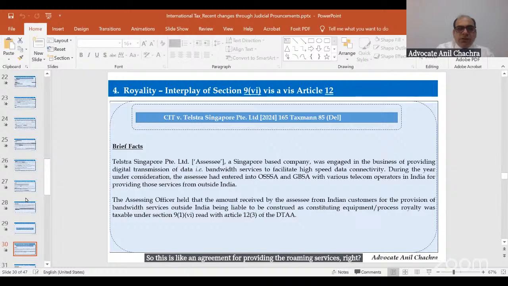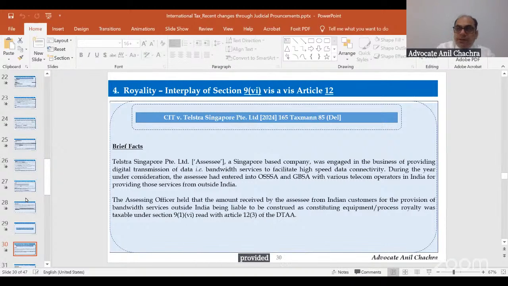So suppose Airtel or Idea or Vodafone will pay to the assessee, like Telstra, for whosoever went to Singapore or other countries taking the services of the Singapore telecom operators. The payment will be made by the Indian operators to the Singapore operators, right? The question was whether the bandwidth services would be taxable under the Indian Income Tax Act or not, provided all infrastructure and all facilities were based out in Singapore itself.